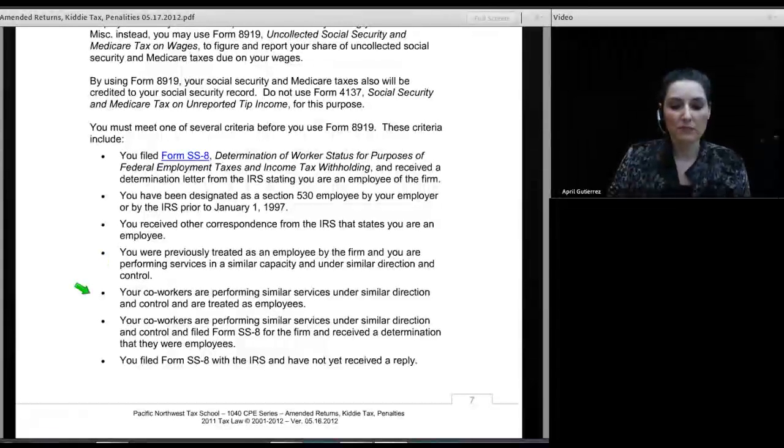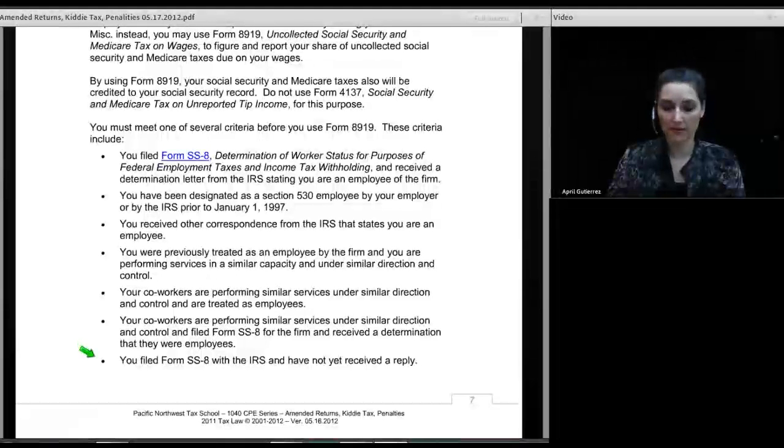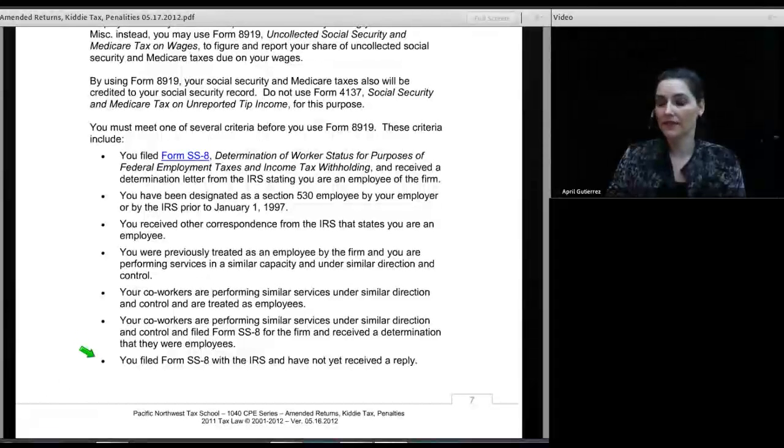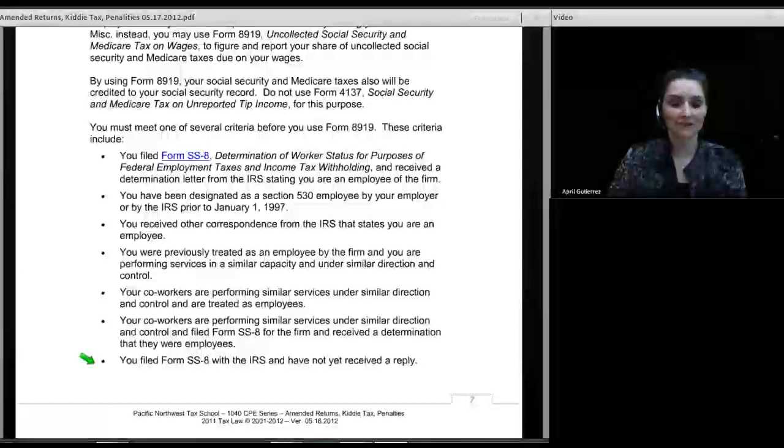Your coworkers are performing similar services under similar direction and control, and they are treated as employees, but you are not. Your coworkers are performing similar services under similar direction and control, and they filed Form SS8 for the firm and received a determination letter that they were employees. Or, finally at the bottom, which is the one, if you're going to do it, this is probably it, you filed Form SS8 with the IRS, but they have not yet replied. Okay, so that's telling me if I file Form 8919 and none of the other items above it apply, then I'm going to have to attach SS8 and send it in at the same time, right? So what's SS8?